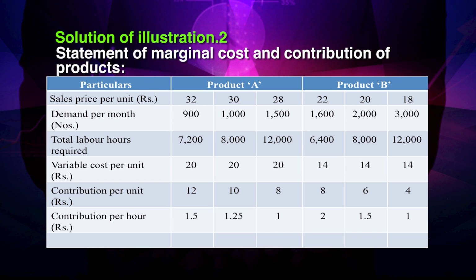So, total contribution will be 10,800 if selling price is 32, 10,000 rupees if selling price is 30, 12,000 rupees if selling price is 28 for product A. Now, come to the product B. If selling price is 22, the contribution will be 12,800. When selling price is 20, it is rupees 12,000 and when selling price is 18, it is rupees 12,000.